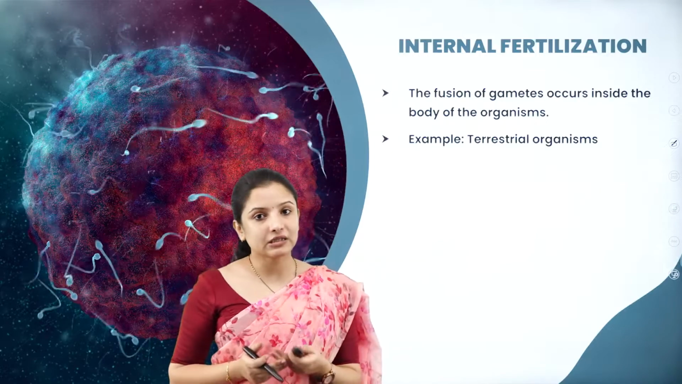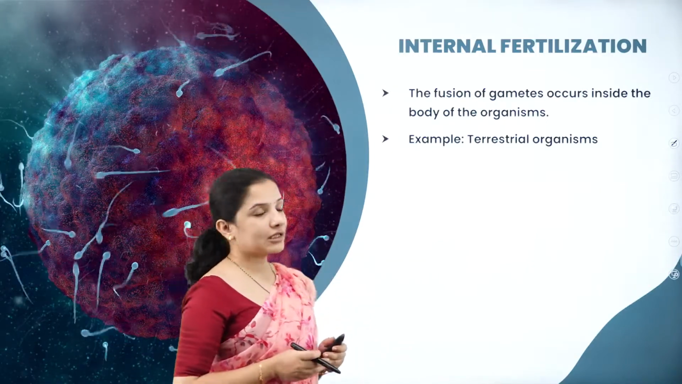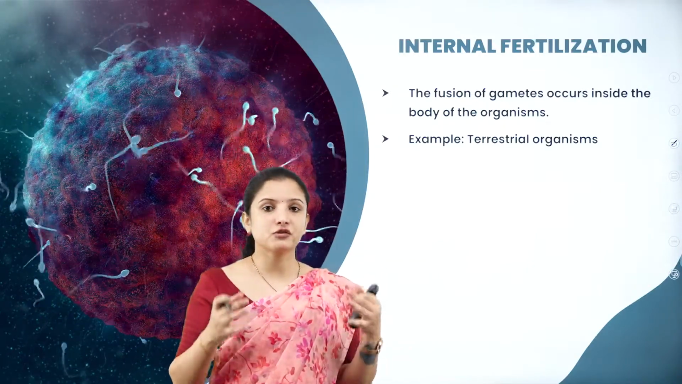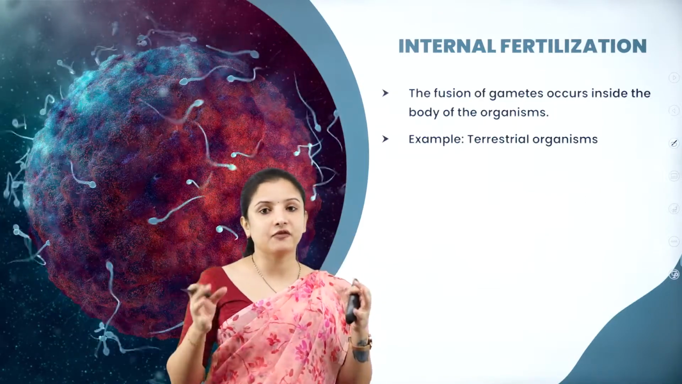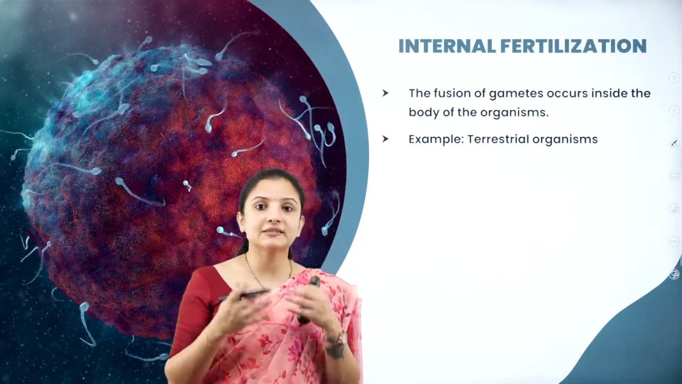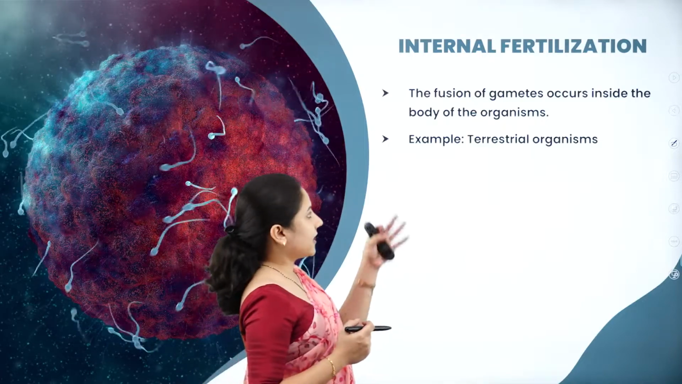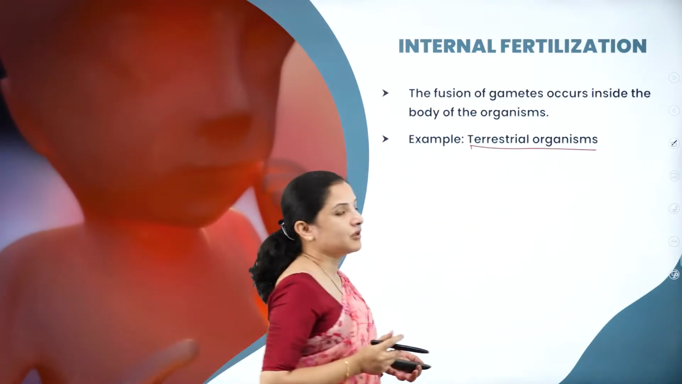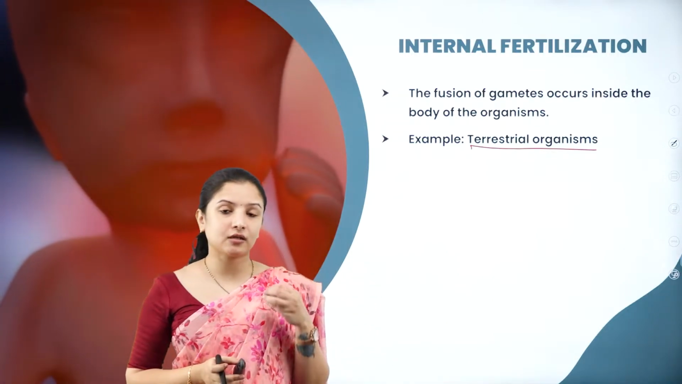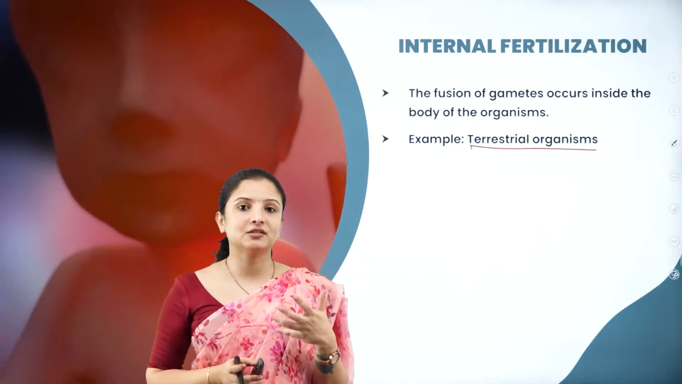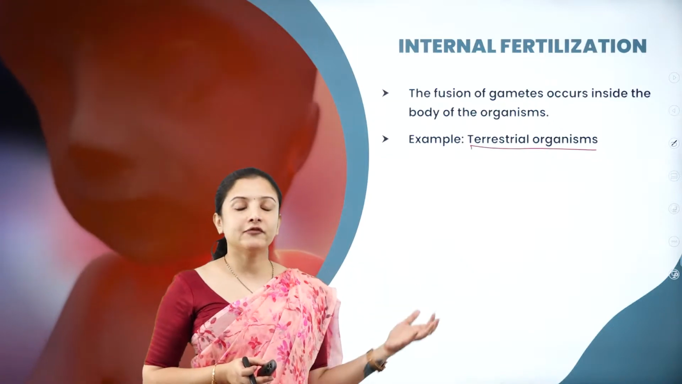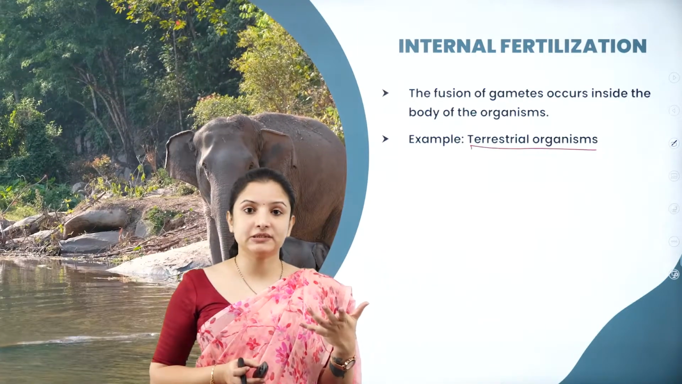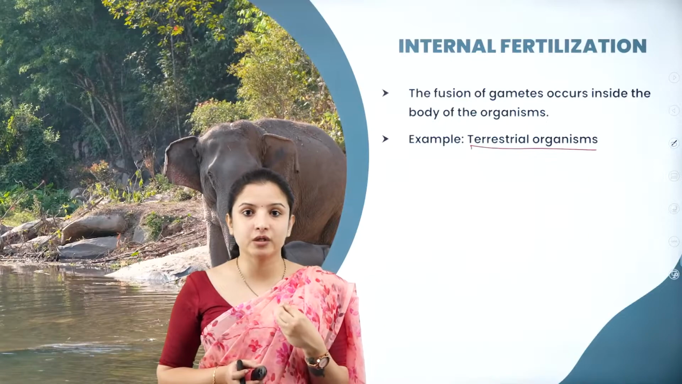Next, talking about internal fertilization. Here, the fusion of the gametes, that is the male and the female gametes, will take place inside the body of the organism. The best example that we can take is the terrestrial organism. For organisms that exhibit internal fertilization, say for example mammals, the best example is we human beings, right?